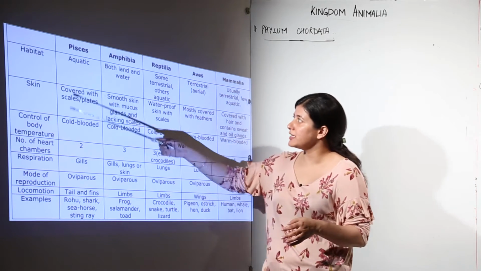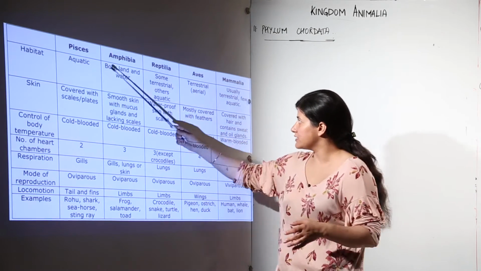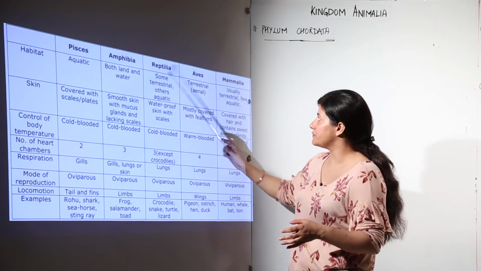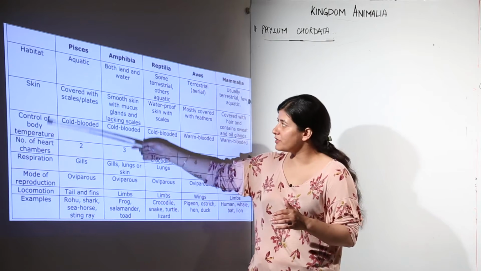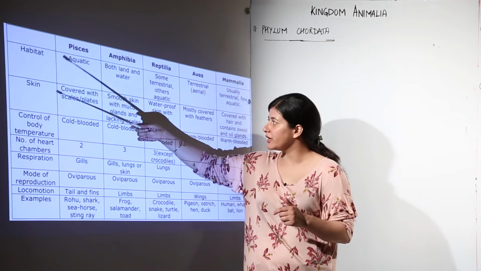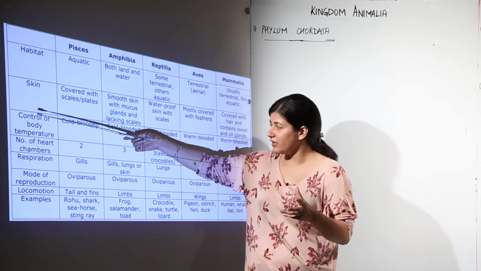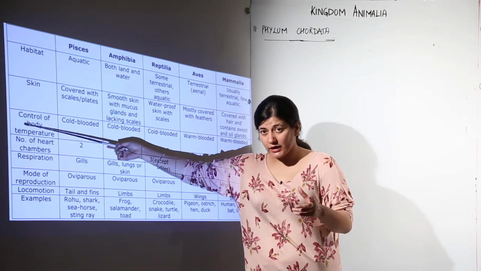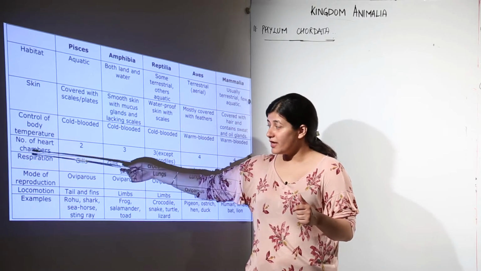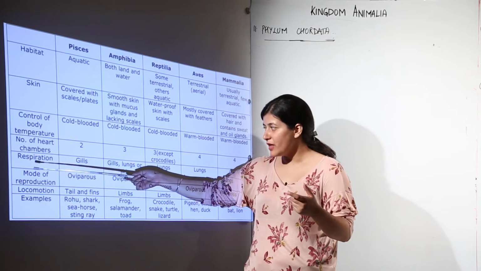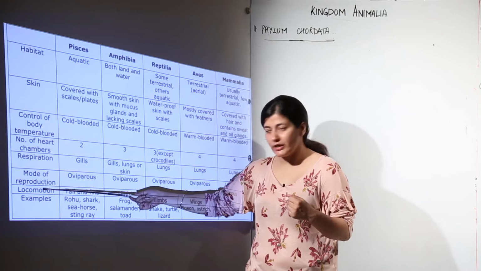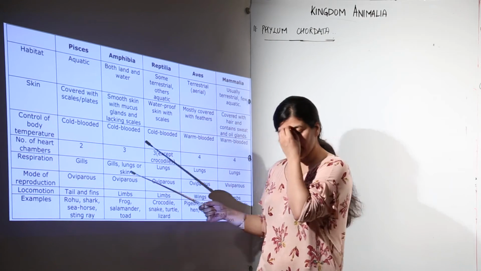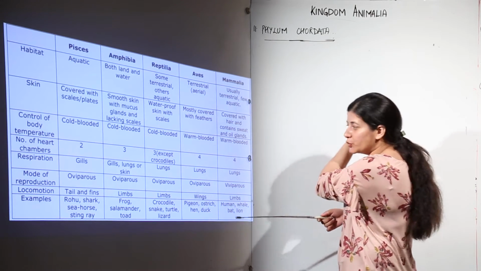See what we are going to see, the classes. One is Pisces, Amphibia, Reptilia, Aves and Mammalia that we have discussed, and the terms that we have to remember are: first is the habitat where they would be located, their skin if it has any specific characteristic, whether they are warm blooded or cold blooded, their heart chambers, how many they are, how the respiration takes place, what is the mode of reproduction, how they do locomotion, and the examples.